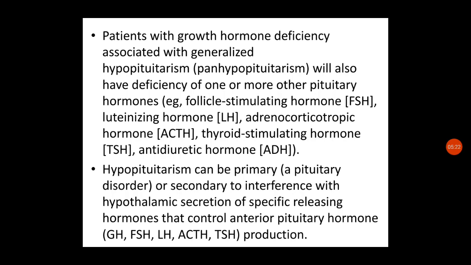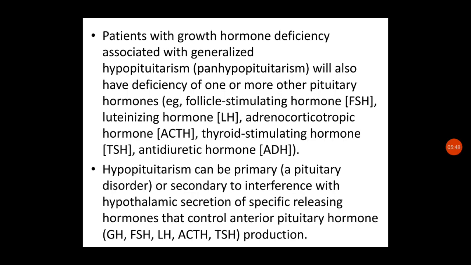It can be a primary pituitary disorder, or secondary to interference with hypothalamic secretion of specific hormones that control anterior pituitary hormone production. So it can be a pituitary disorder, or a disorder of the hypothalamus, which stimulates the pituitary gland to produce its hormones. Hope you are clear.